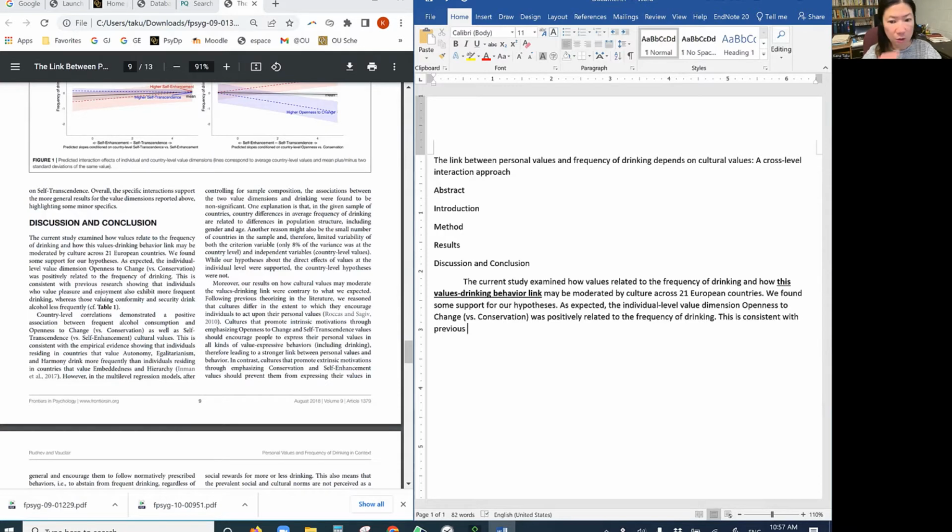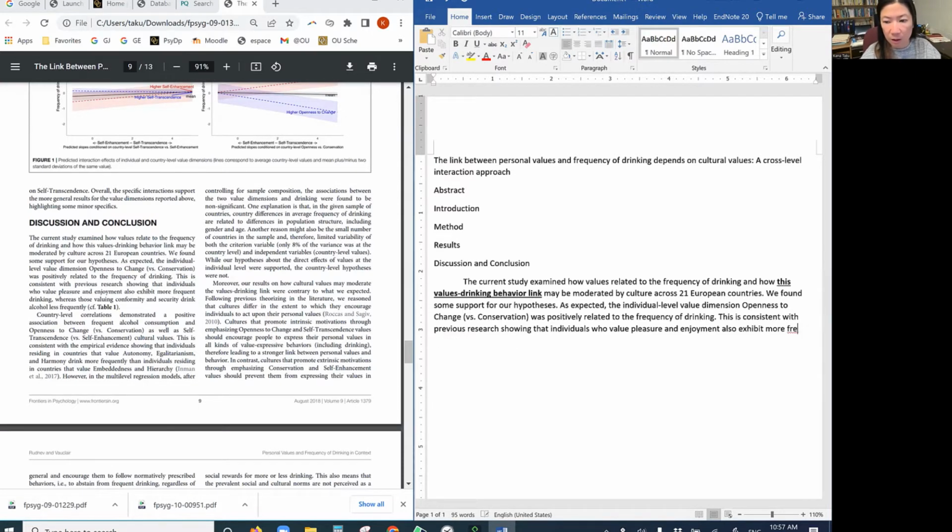So there should already be a line of study that examined this relationship between values and drinking behaviors that I'm not familiar with, but that could be interesting. And we do have some data too. I may be able to use it. This is consistent with the previous research showing that individuals who value pleasure and enjoyment also exhibit more frequent drinking.